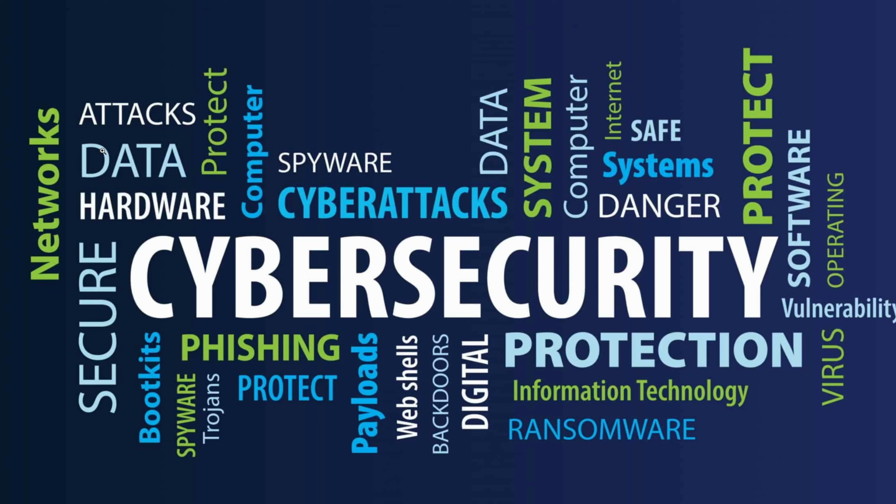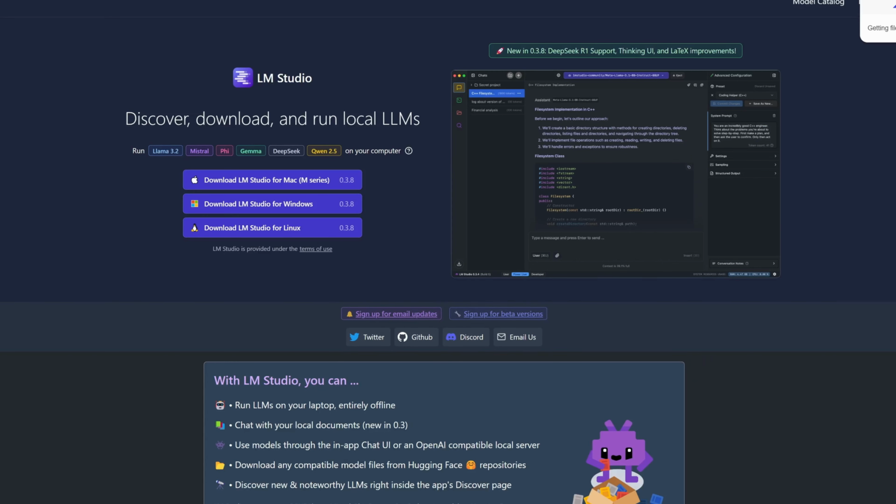To do that, first of all, you need to go to LM Studio. I'll be giving all the links in the description, so you don't need to worry about it. LM Studio is available on Mac, Windows, and Linux, so whatever user you are, feel free to download it.